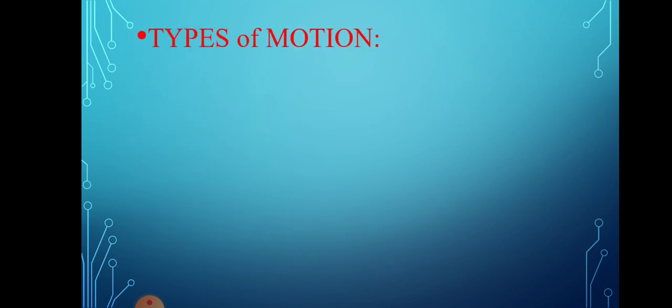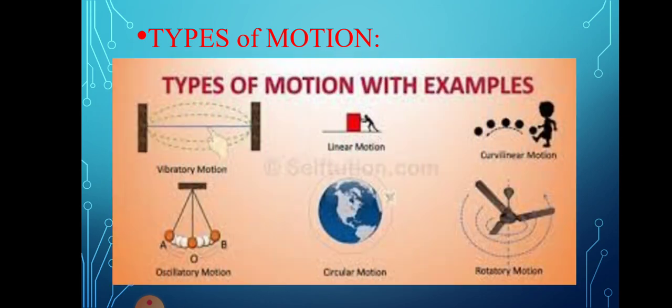Now let's discuss the types of motion. Here we have many varieties. I hope you know this, and we have already discussed it in our usual classes, but it can be asked as a 1 mark question from the textbook in the upcoming examination. So what are those types of motion?